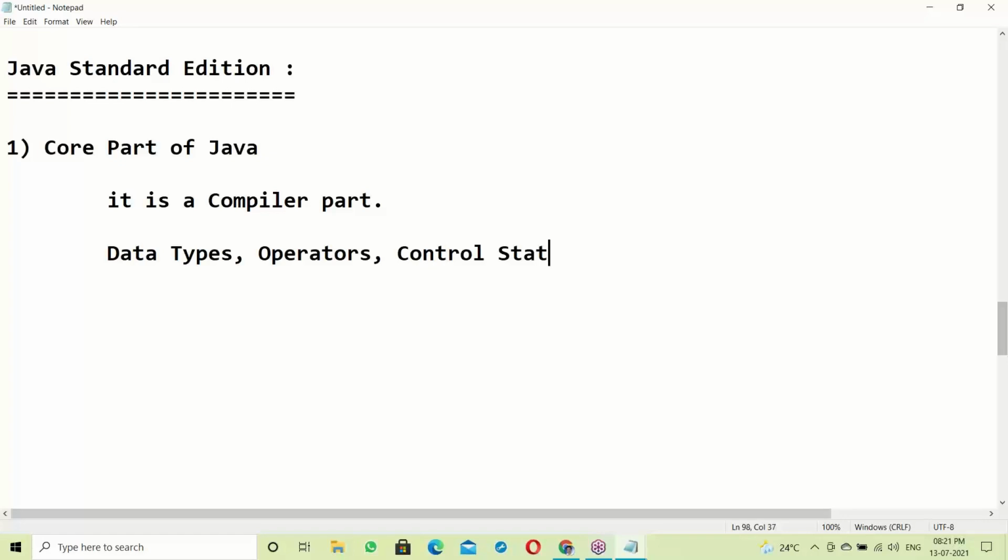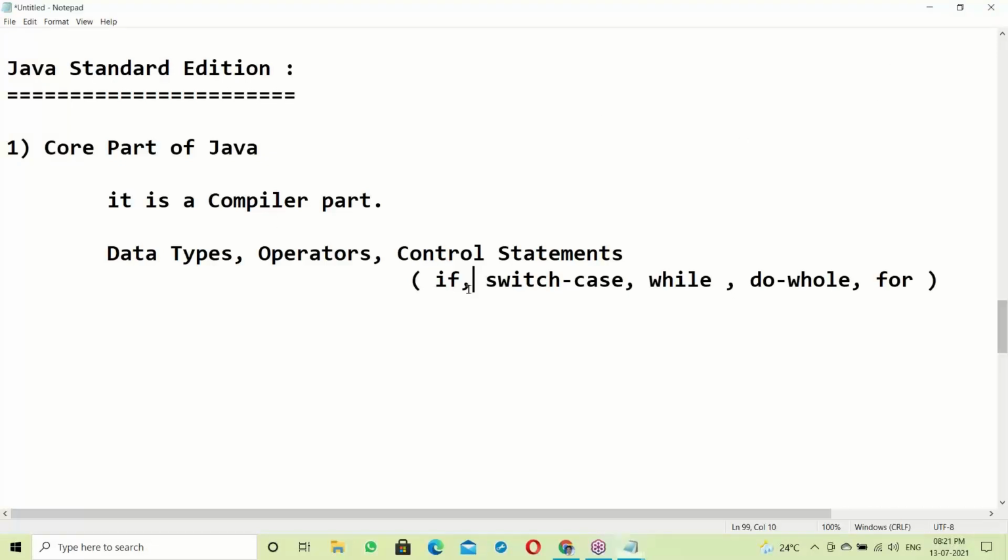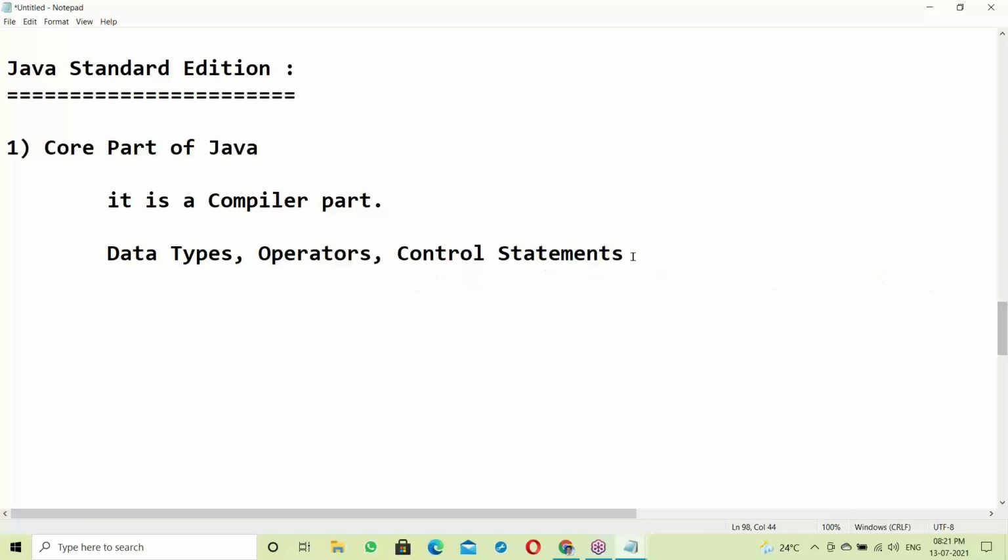Control statements are also part of the compiler. Control statements means things like the if statement, switch case, while loop, do while loop, and for loop. They are the control statements. All the control statements are part of the compiler.